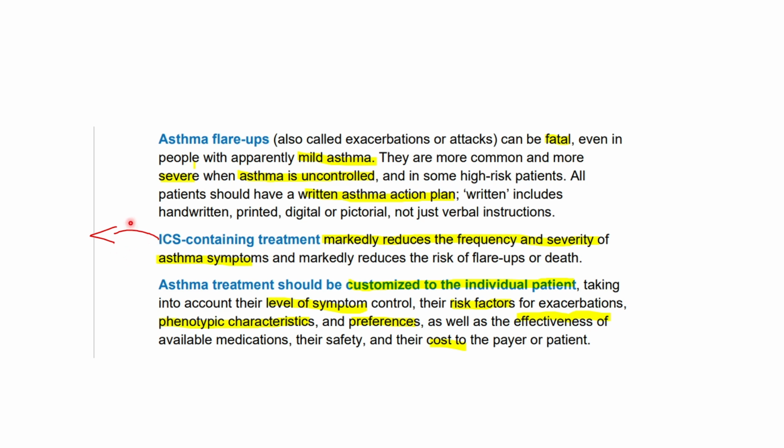ICS means inhaled corticosteroids. Continuing treatment is really good for treating asthma because it will reduce the frequency and severity of the asthma symptoms. Asthma treatment should be customized for the individual patient because patients have different levels of symptoms, different risk factors, different phenotypes or characteristics of asthma, different preferences for the treatment, different effectiveness, and maybe the cost is also important for some patients.